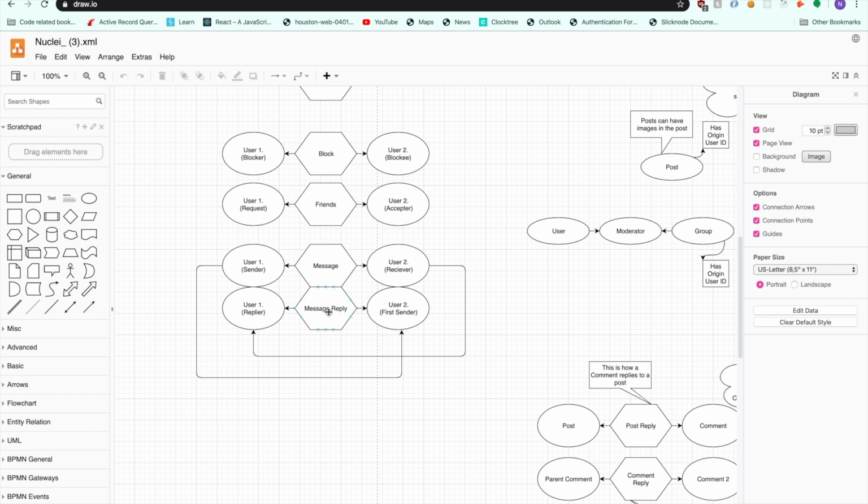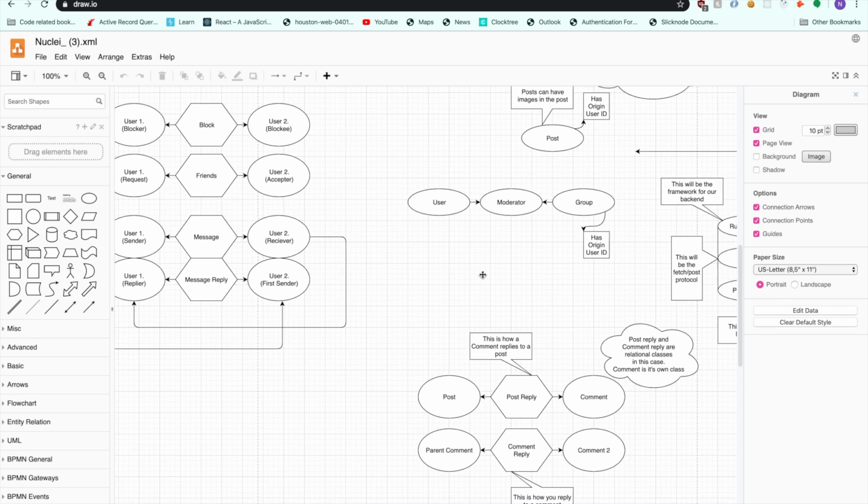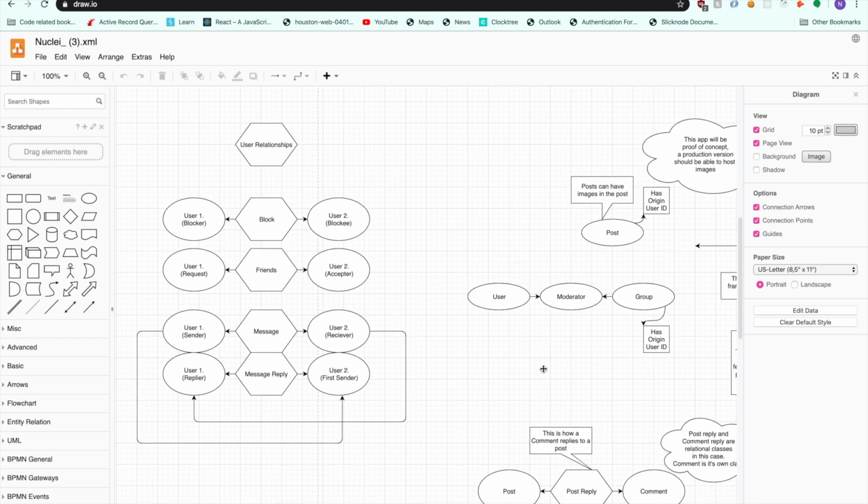Now each message reply will be its own separate class, whereas messages will not be. I may not exactly have how I'm going to get this relationship to go, but I like a messaging system in place, and we will be able to worry about that a little bit later down the line.